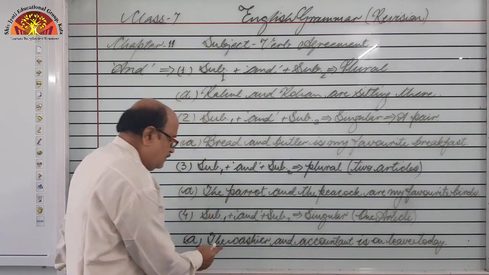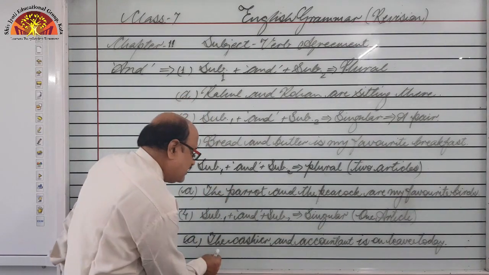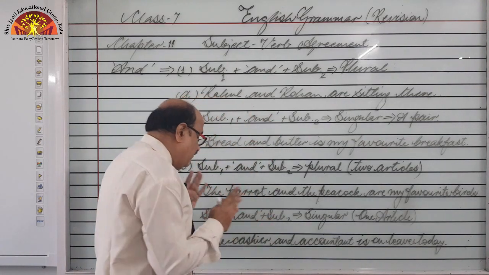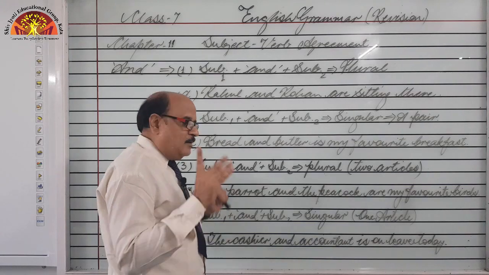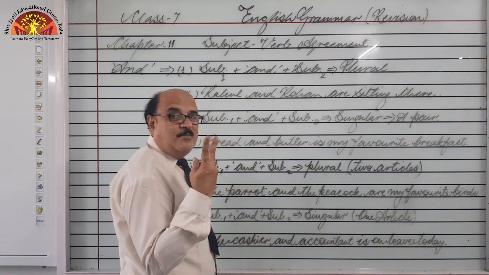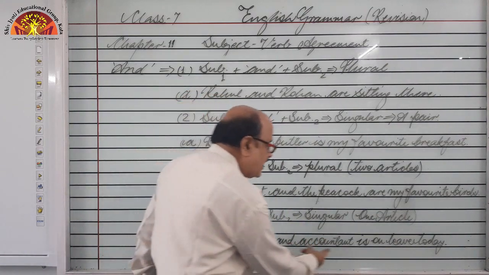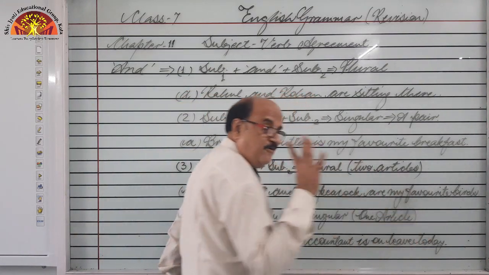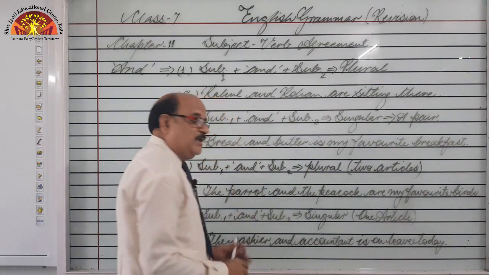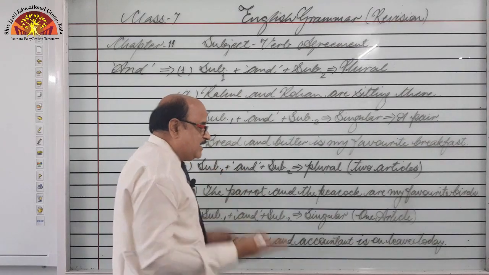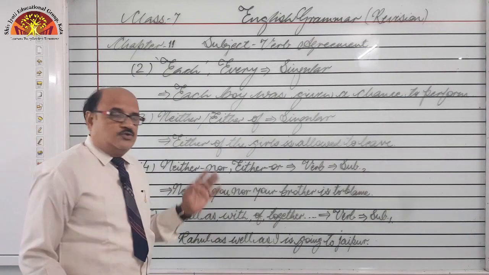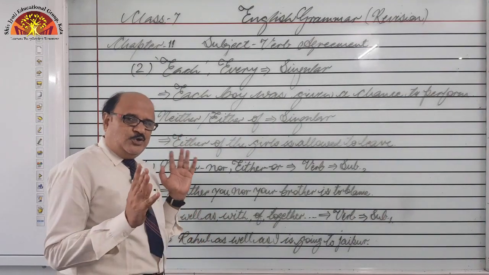But if we make a little change, the cashier and the accountant, suppose this has been given, it means we are talking about two separate nouns. One is cashier and one is accountant, so they become plural. The cashier and the accountant are on leave today. But here only one article is there, the cashier and accountant. It means we are talking about one person, and that makes the verb singular. So dear students, the first rule must be clear to you.